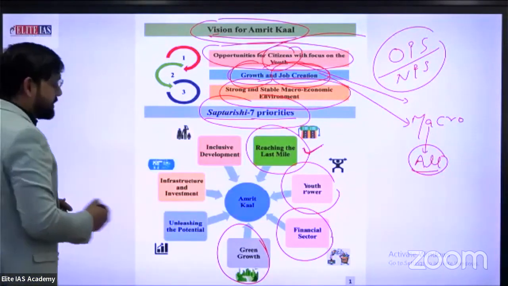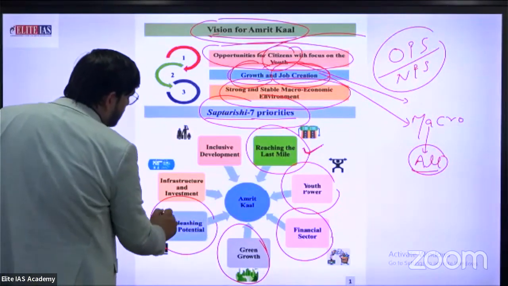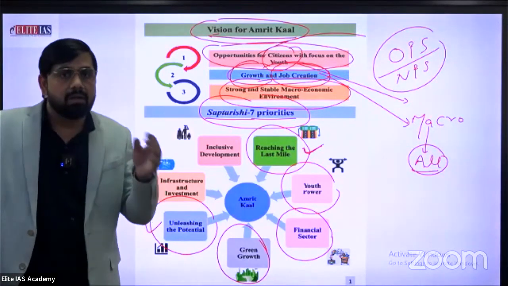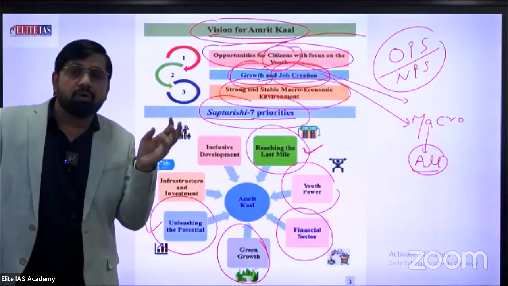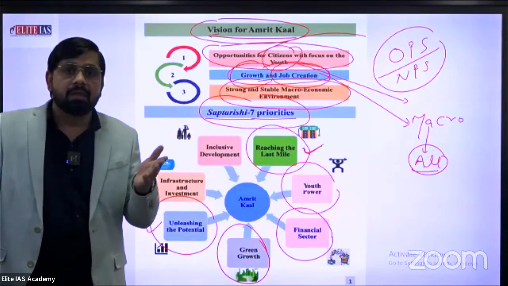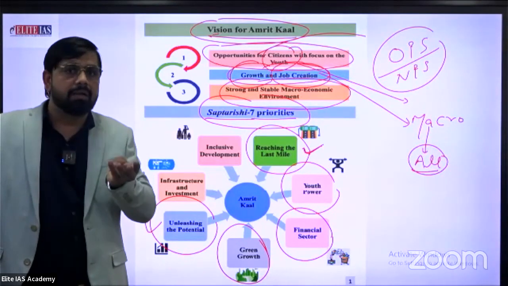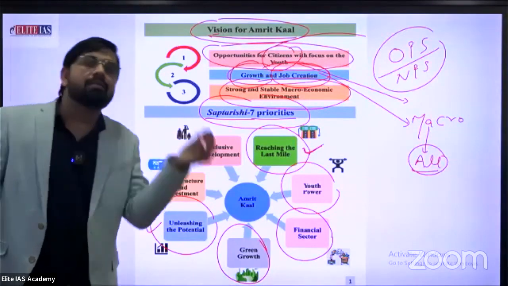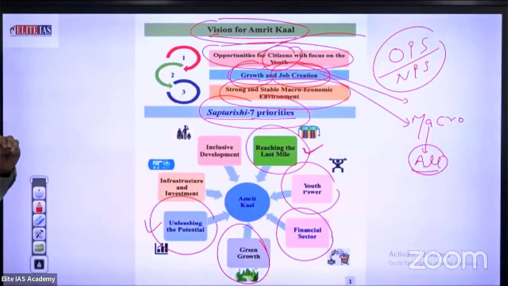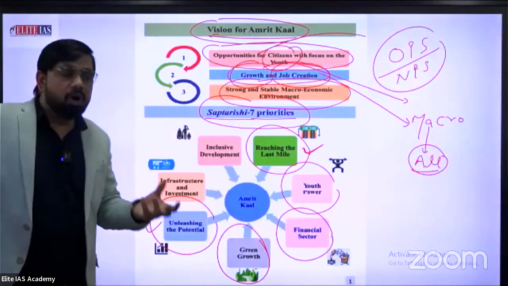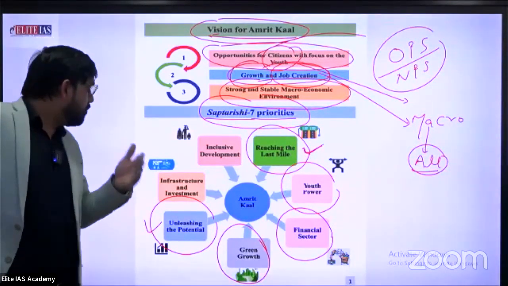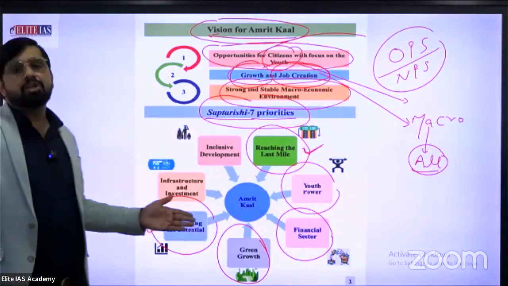Okay. Next, unleashing the potential. Unleashing the potential is talking about different sectors. For example, there is a small town in Uttar Pradesh, Bhadohi. The Bhadohi town is especially known for carpet; countries like Italy and France import carpet directly from Bhadohi. But I think this sector needs some support by government to utilize its complete potential. So there are so many different examples in India. That's why government is ready to unleash the potential of different sectors.